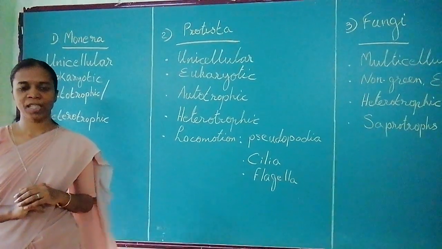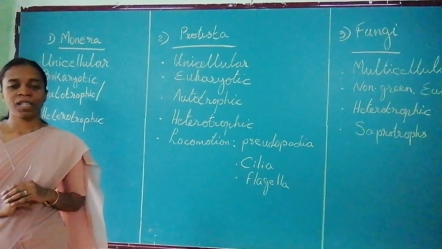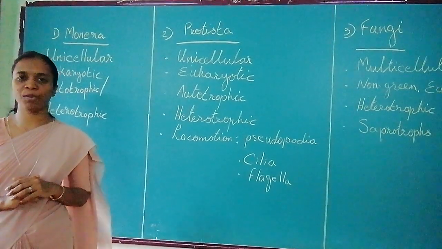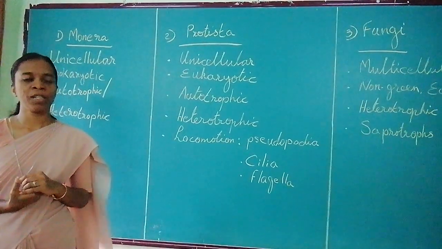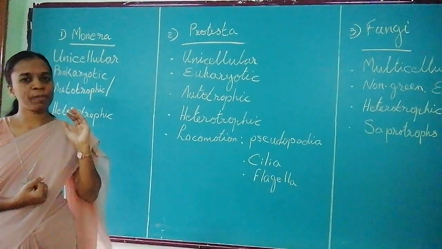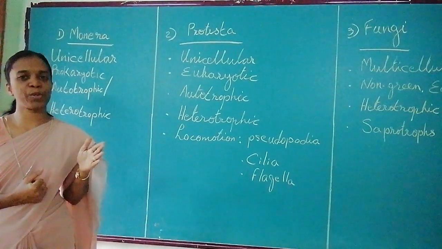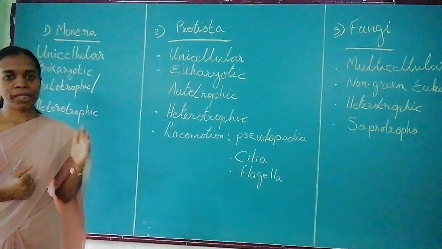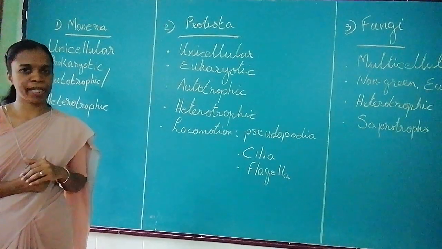And welcome back. We are learning about the living world and its classification. We have seen the hierarchy for classification, that is kingdom, subkingdom, phylum, class, order, family, genus, species, where genus and species are used for binomial nomenclature. We have seen what is biodiversity and why we need biological classification, and the contributions of certain scientists towards classification. The present one which we follow is given by Robert Whittaker, the 5-kingdom classification.